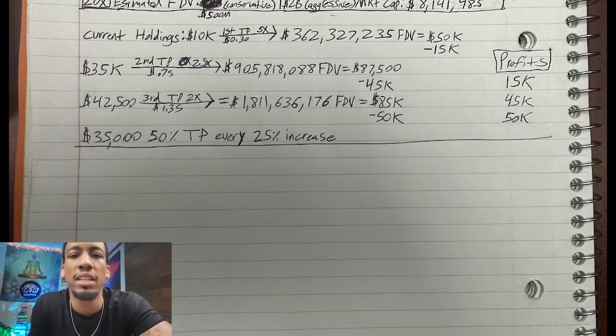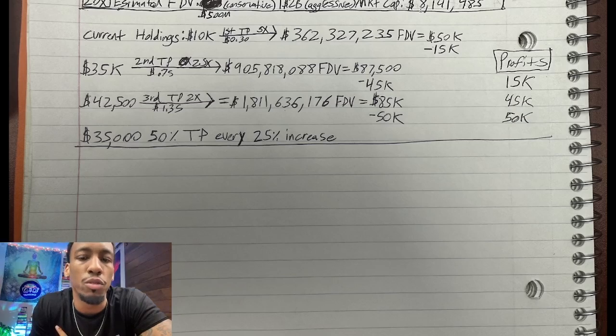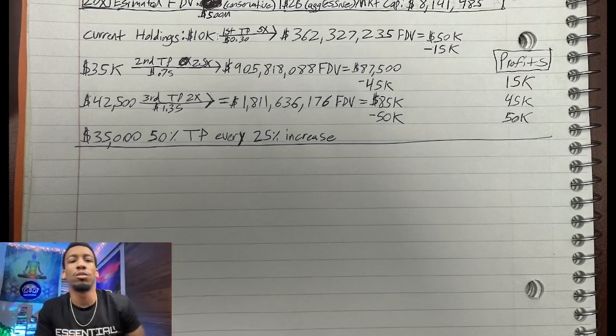So even if there's no buying and selling, the market cap can increase or it can move. The FDV is more solid, so we're going to go off the FDV. So conservatively speaking, I say 500 million. Aggressively speaking, I think we can see a $2 billion FDV. So you start with 10K.